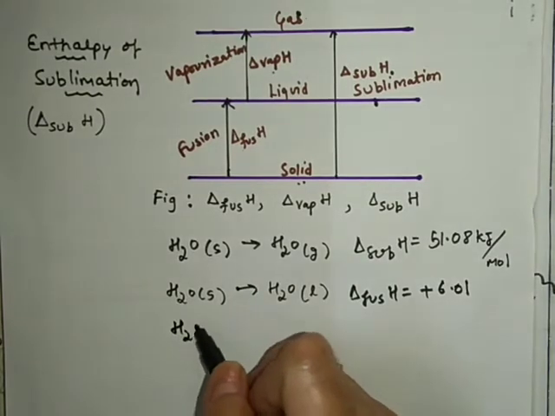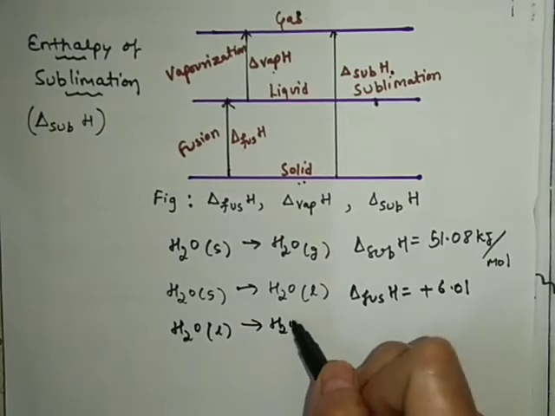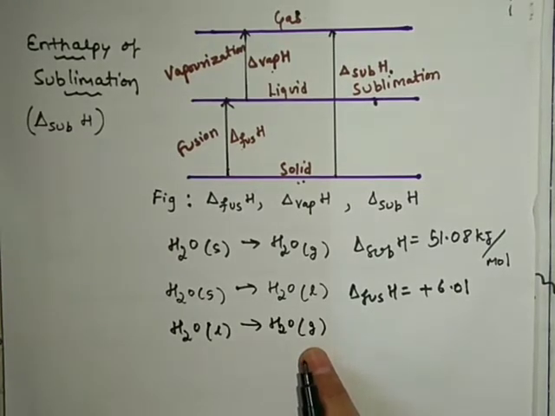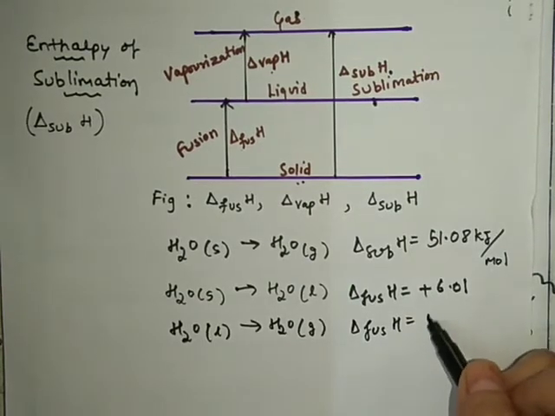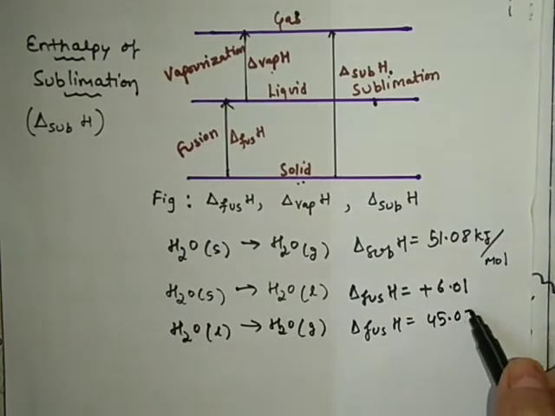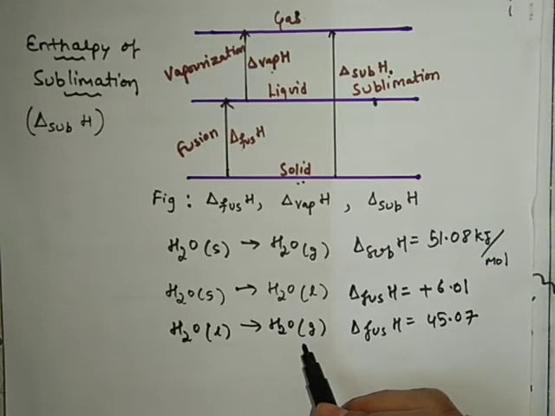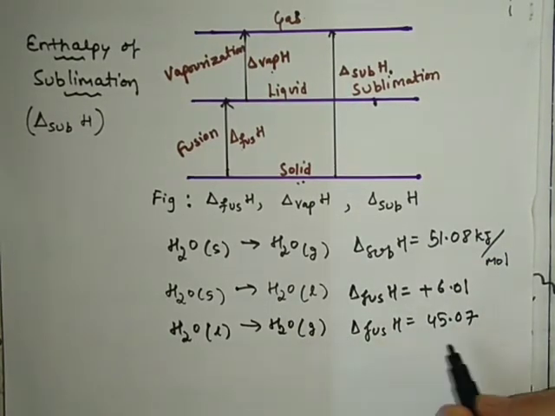Now if you consider the second step as conversion of liquid water into vapor, then it is found to be equal to 45.07. Okay, this process is done not at 100 degrees Celsius or at 25 degrees Celsius as we saw earlier, but the temperature in these two processes is 0 degrees Celsius.